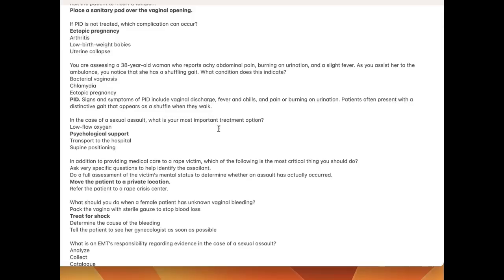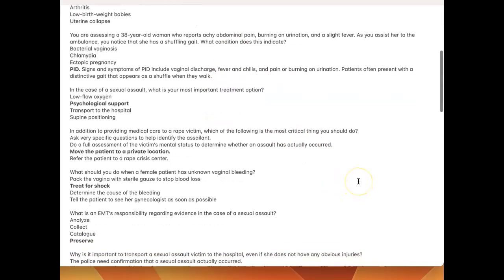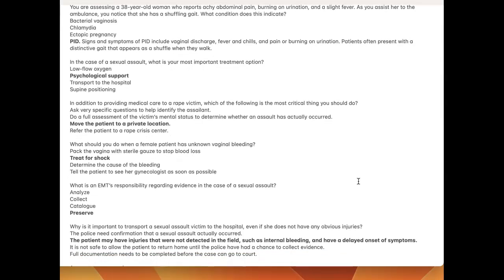You're assessing a 38-year-old woman who reports achy abdominal pain, burning on urination, and a slight fever. As you assist her to the ambulance, you notice that she has a shuffling gait. Which condition does this indicate? PID, pelvic inflammatory disease. In the case of a sexual assault, what's your most important treatment option? Psychological support.